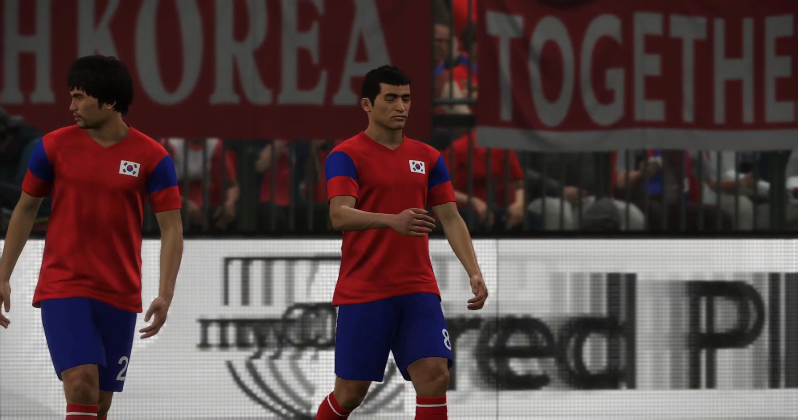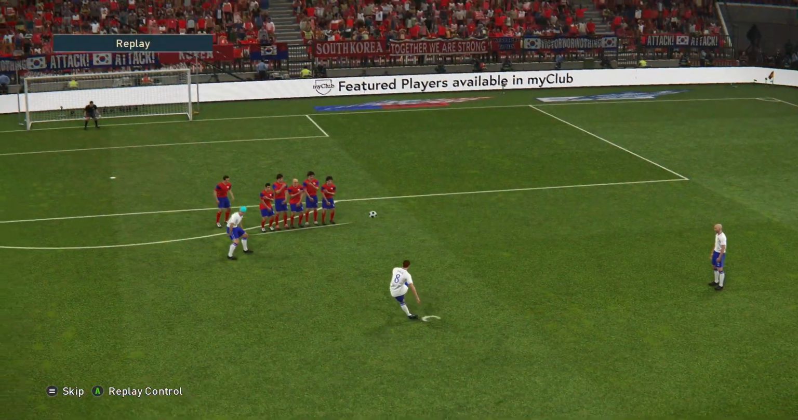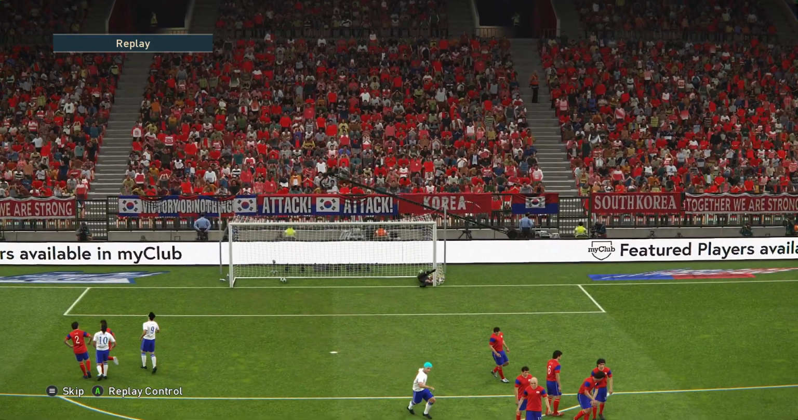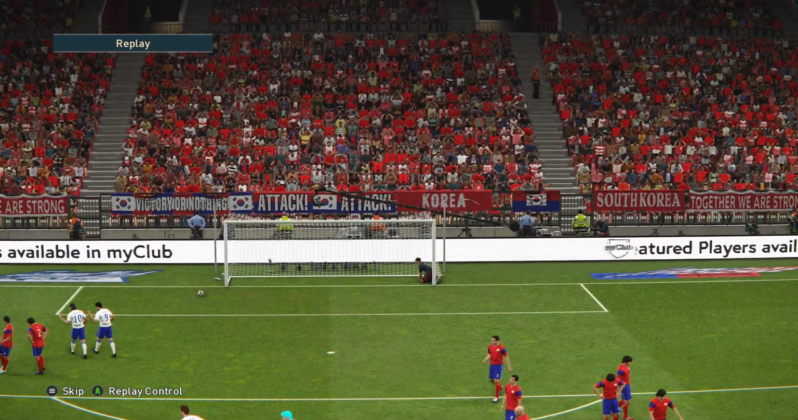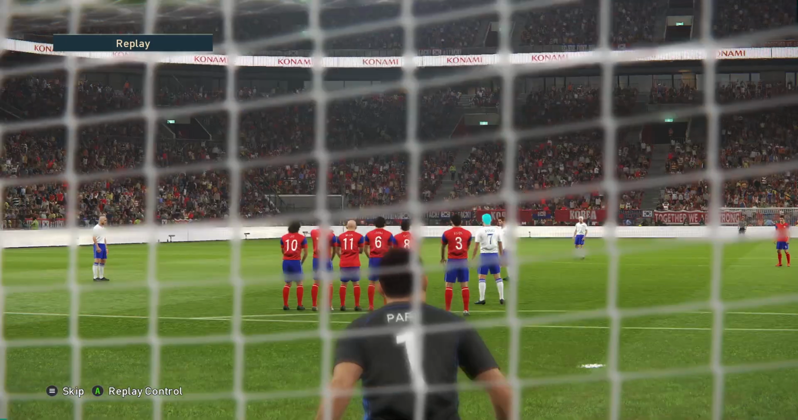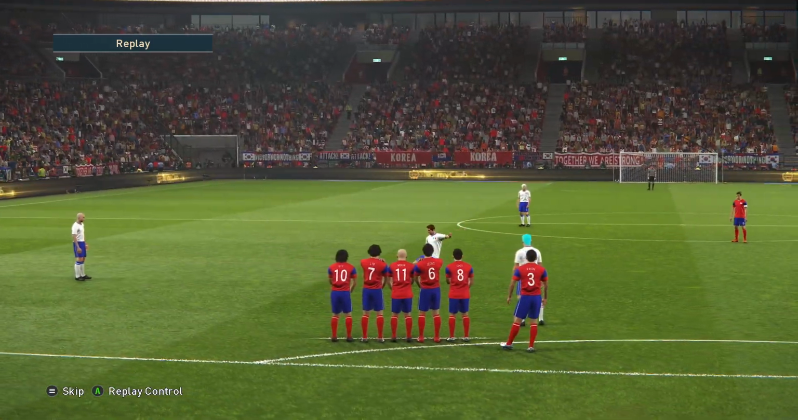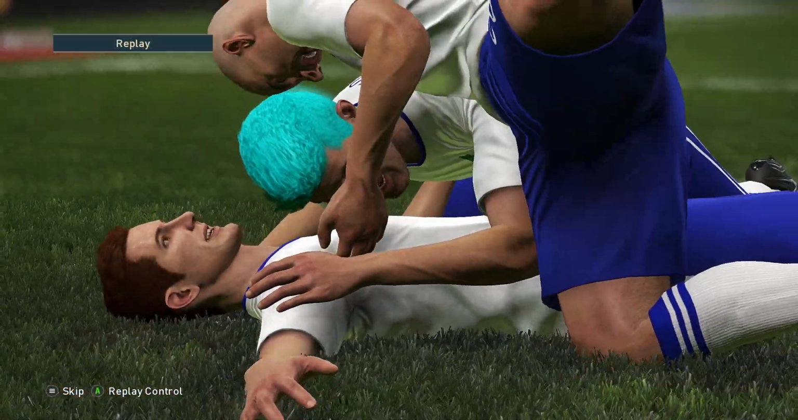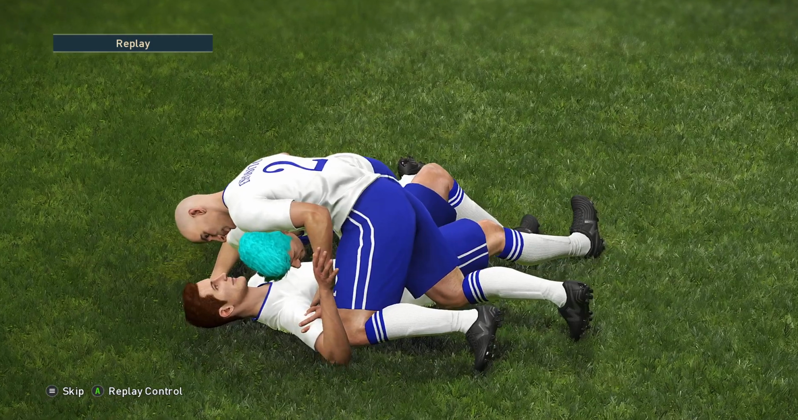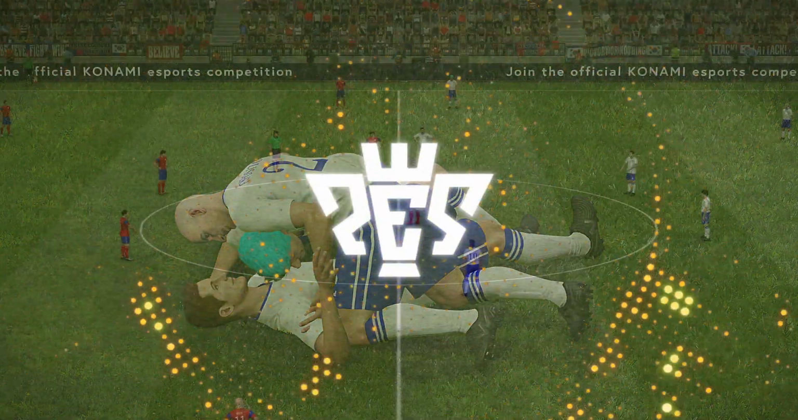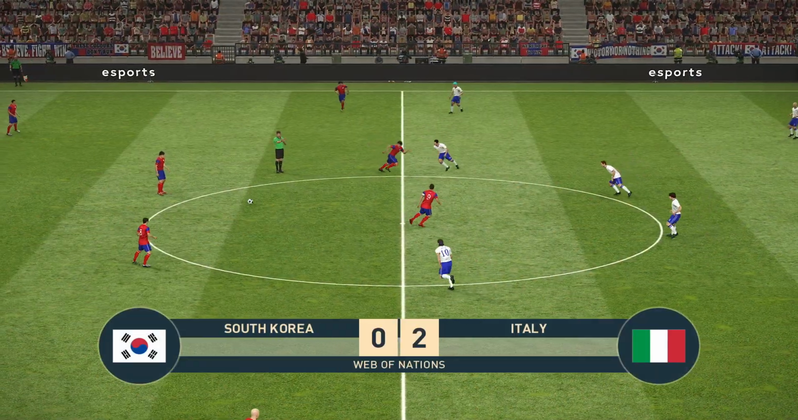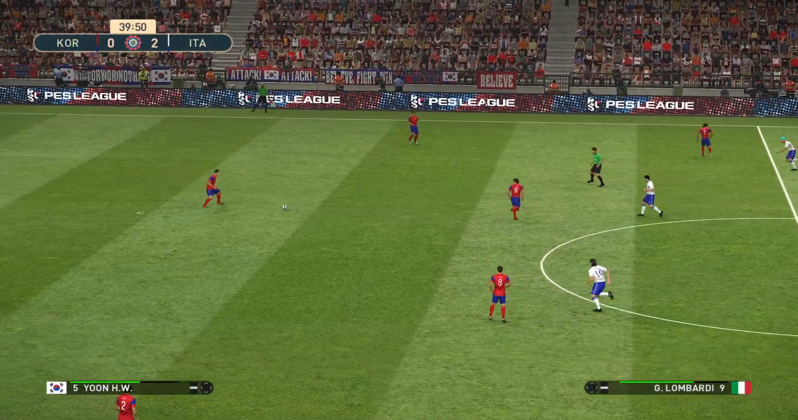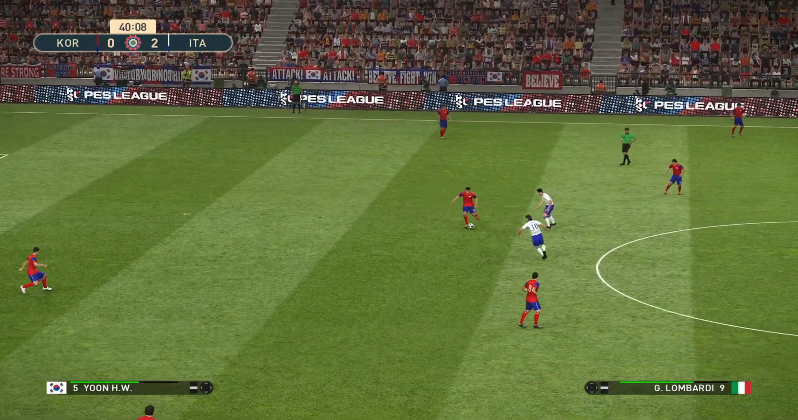Well, I was wondering if he'd go for it. And he curled it around the wall, and Park, it seems he saw it late. Look at this. Over Lee's head. Well, we might ask questions of Lee there. He didn't jump. Maybe if he had jumped, he would have got a head on that. But it's South Korea 0, Italy 2.